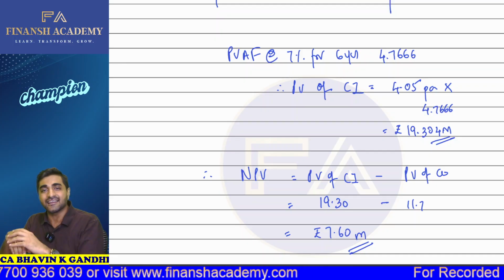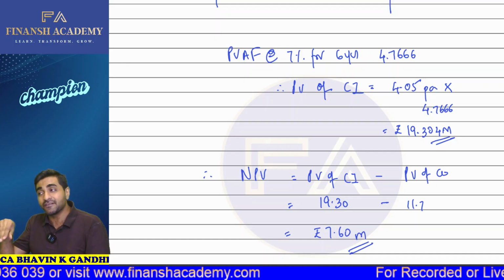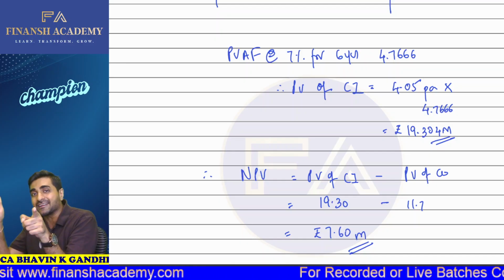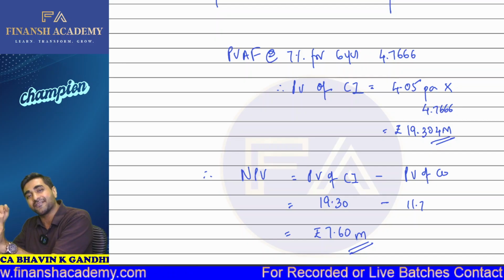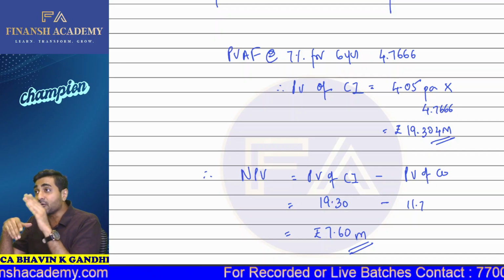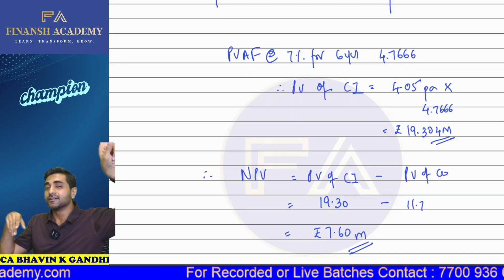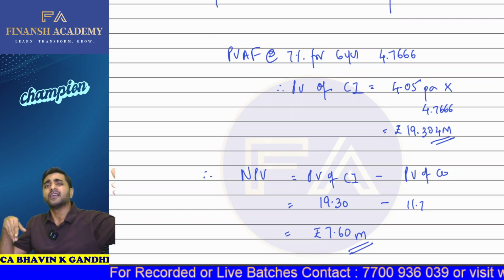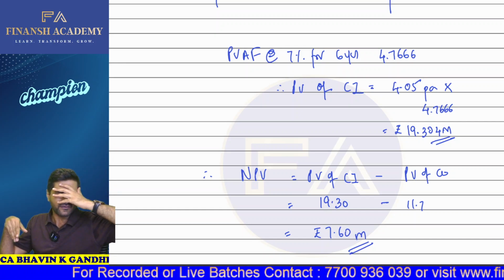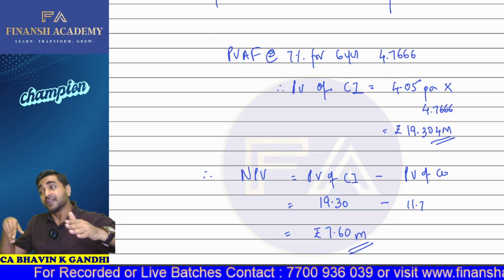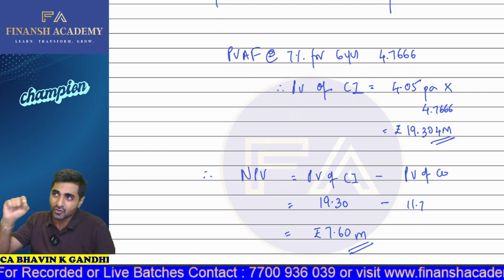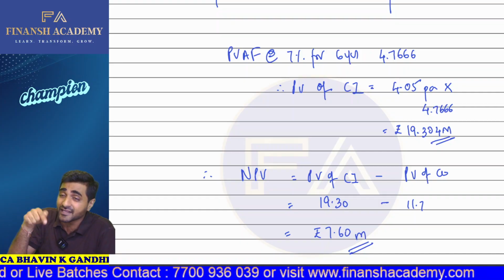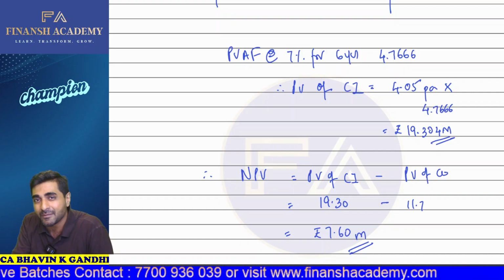Then, the second part, PV of CI. We need to check how much savings are happening. On that savings, pay the tax also, so we'll be getting post-tax savings. And if the old bond would have been continued, we'll be debiting those expenses, the unamortized part. If there is any issue of debenture, issue cost or discount charges, that would have been continued over the number of years. So how much amount would have been debited? But if the new bonds are taken into consideration, how much amount will be debited?